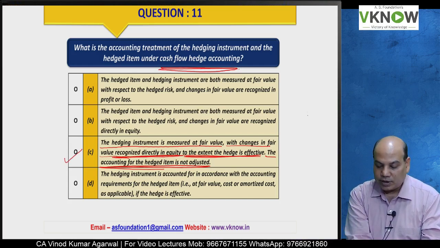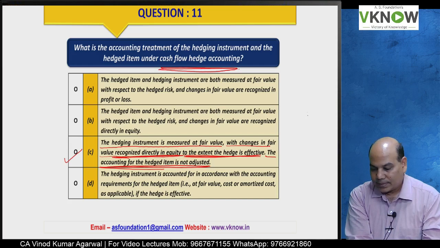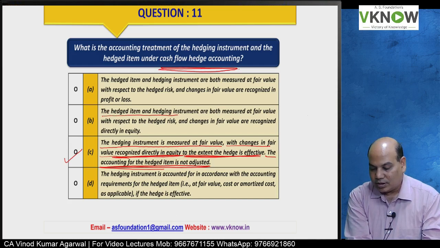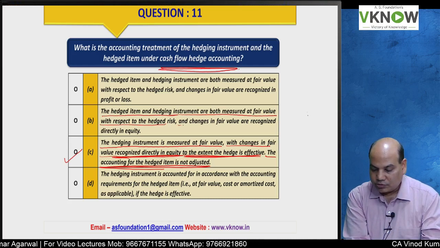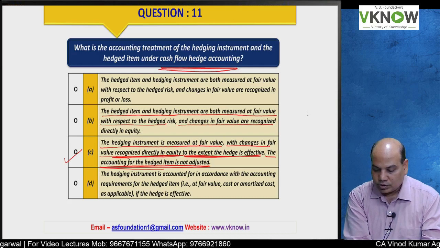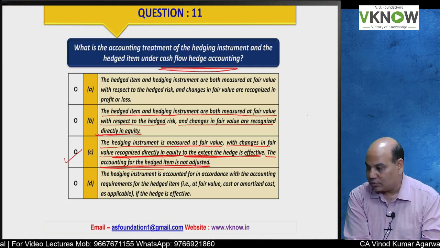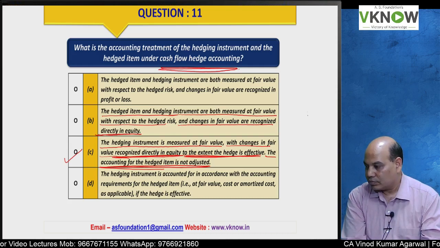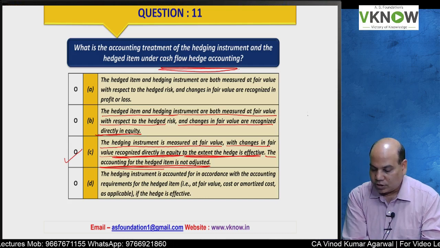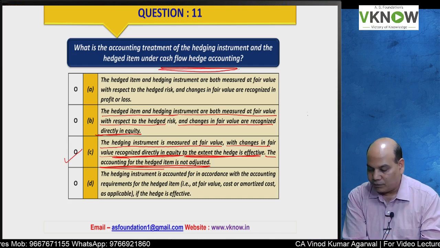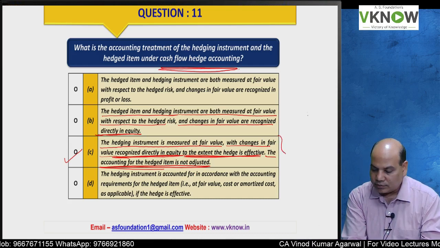So let me explain why B is not right. The hedged item and hedging instrument are both measured at fair value with respect to the hedged risk, and change in the fair value are recognized directly in equity. One student is saying change in hedged item we take at fair value. Not necessary.